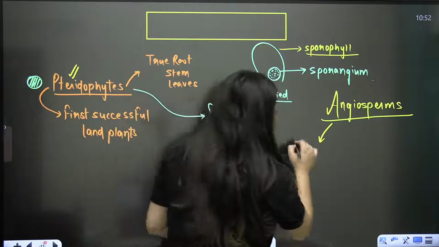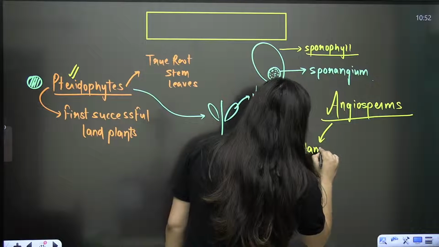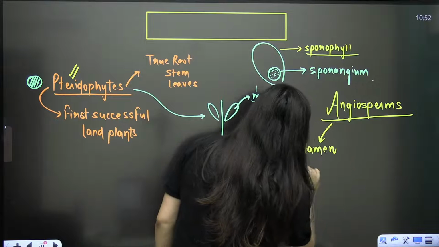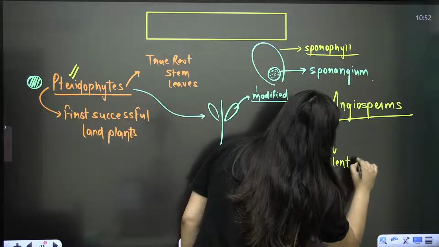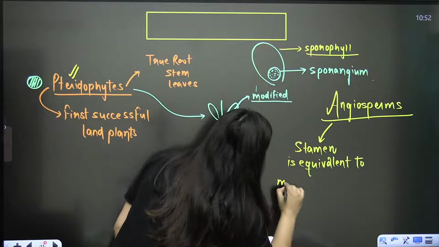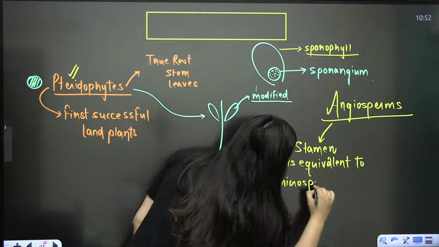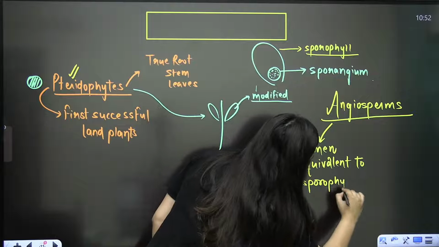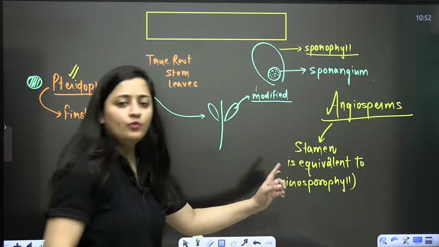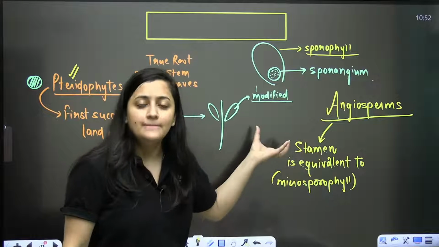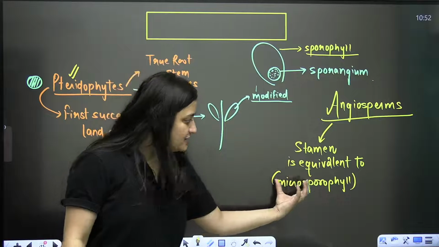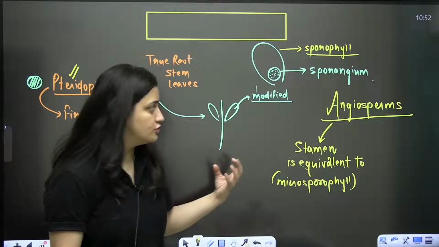So in the case of angiosperms, it is the stamen which is equivalent to microsporophyll. That's why I'm explaining this to you. It is the structure in which the microspores will form, right? So it is equivalent to microsporophyll.